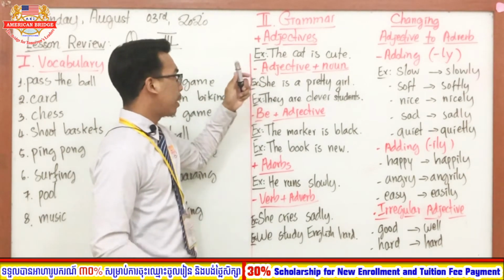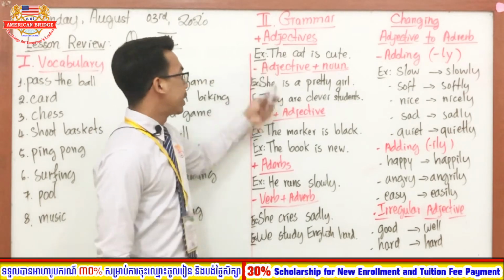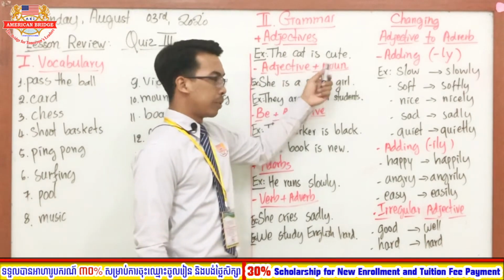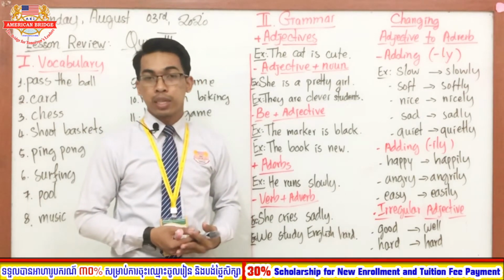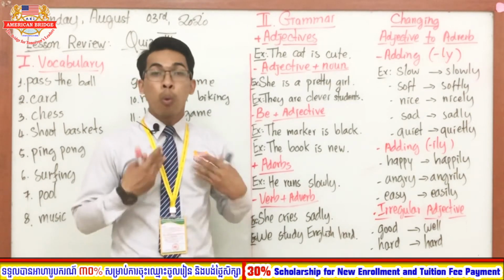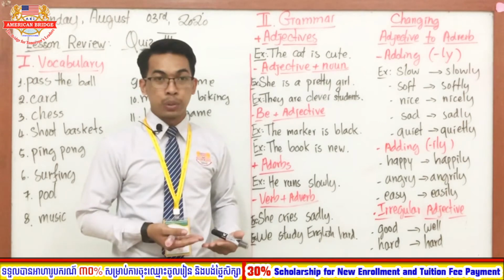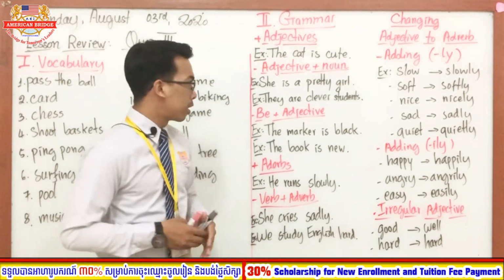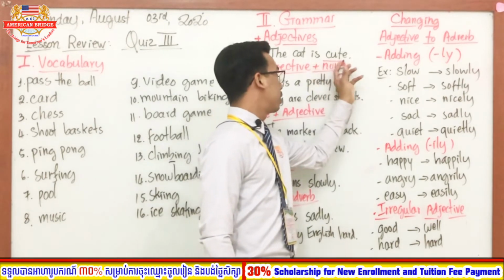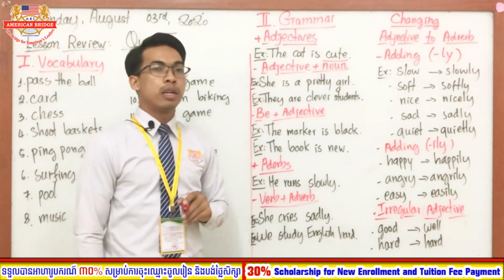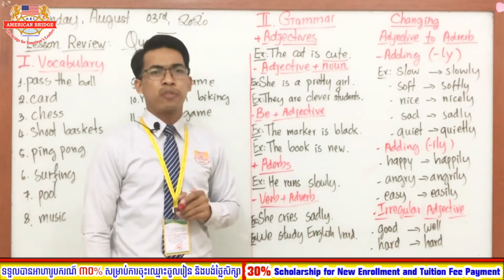So everyone, you have to find the adjective in the sentence. The cat is cute. So where is the adjective? Which word is the adjective? Of course, it is the word cute. So cute here functions as an adjective that modifies what?